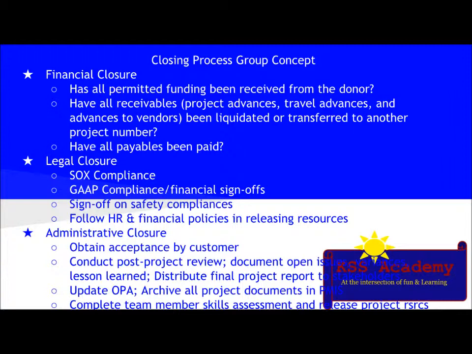Under financial closure, we have to ask the following questions: has all the permitted funding been received from the donor? Have all receivables, project advances, travel advances, and advances to vendors been liquidated or transferred to another project number? Have all payables been paid?